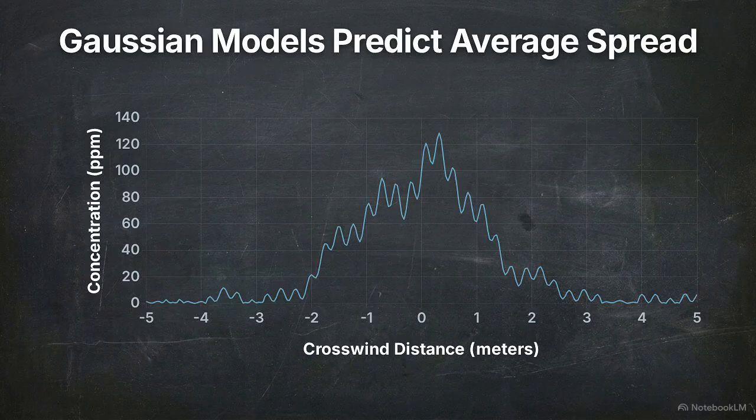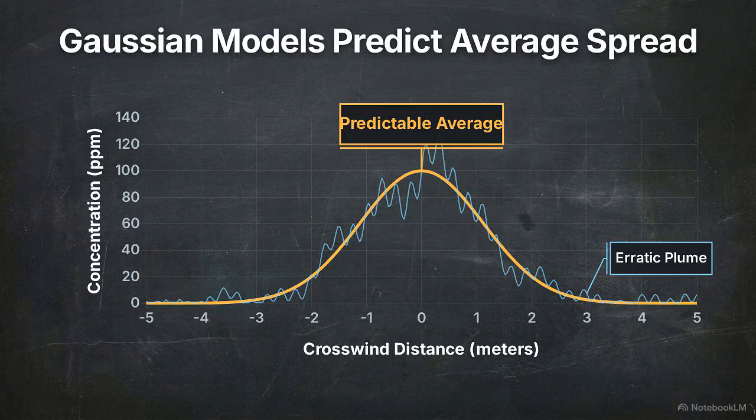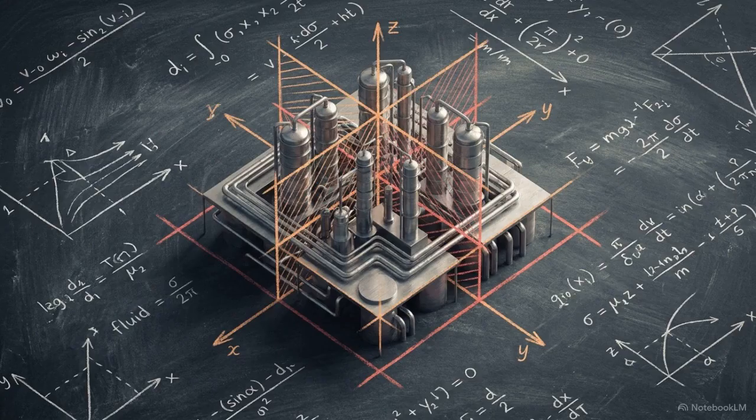These rely on a Gaussian distribution to predict how the average concentration of the gas will spread downwind over time. This framework converts unpredictable weather variables into the rigid, actionable safety perimeters required to manage an industrial site.